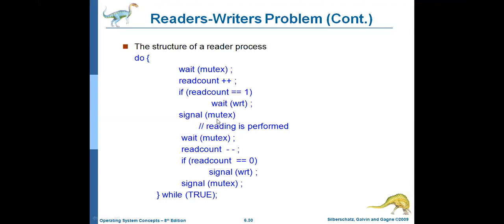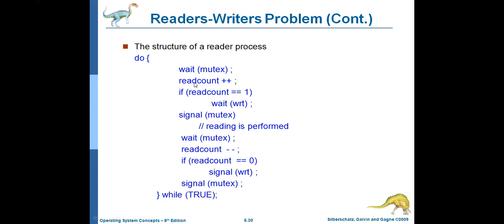And then signal of mutex. Why do you increment the mutex value by 1 again? Already one reader has entered the room. So there are any number of readers. Any number of readers can perform the read operation, right? So there is no rule for the reader. So for the first reader, we need to perform wait mutex. For the remaining readers, you need to allow them without any condition. So signal of mutex means the second reader, third reader, like that, any number of readers can come to read the